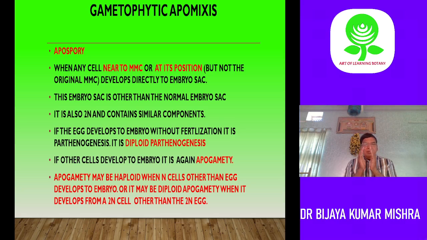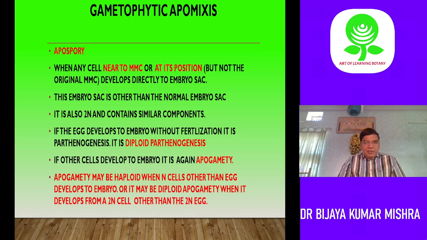Apospory means the development of the embryo sac from cells other than the original megaspore mother cell. So neighboring cells of the megaspore mother cell develop the embryo sac without meiosis, and the diploid egg also develops into the embryo without fertilization. That is apospory. But if the megaspore mother cell, without meiosis, develops into an embryo sac, leading to formation of a diploid egg, and that diploid egg develops into an embryo without fertilization, that is called diplospory.